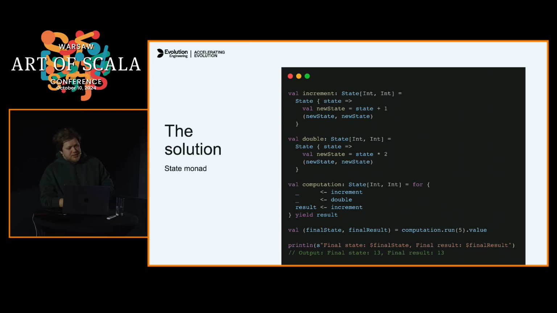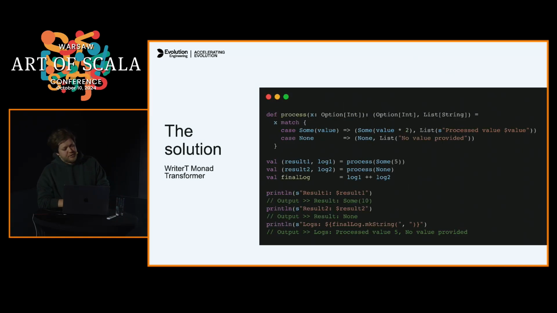Monad transformers allow us to have behaviors of different monads in terms of one. We have EitherT, OptionT, and of course we have WriterT. In this particular example, you can see that we have this Option on top of a Writer, so it helps us manage this optional effect, right?